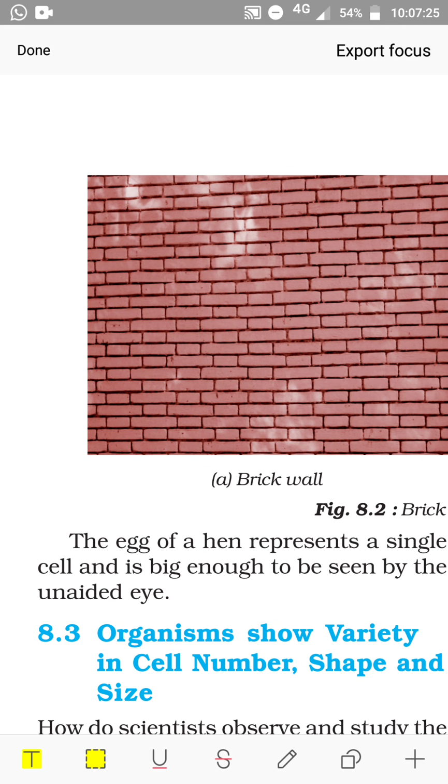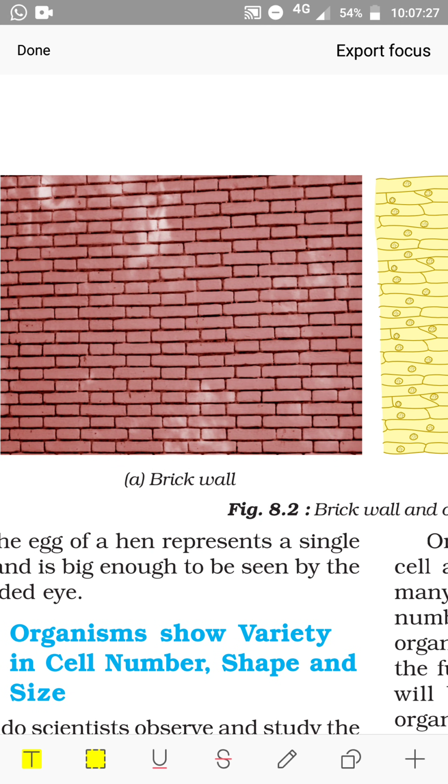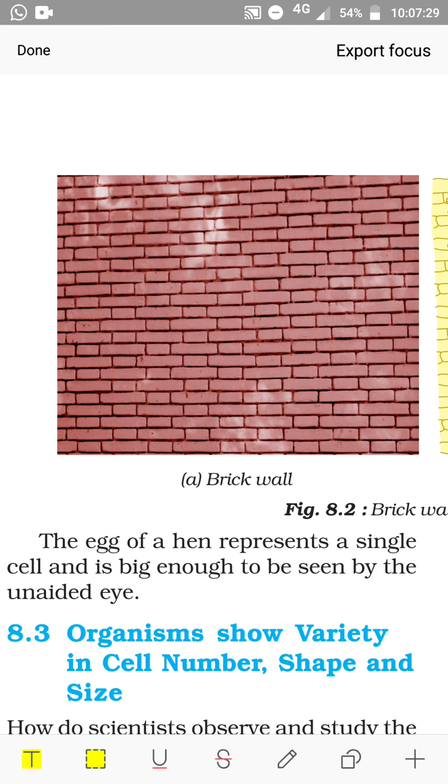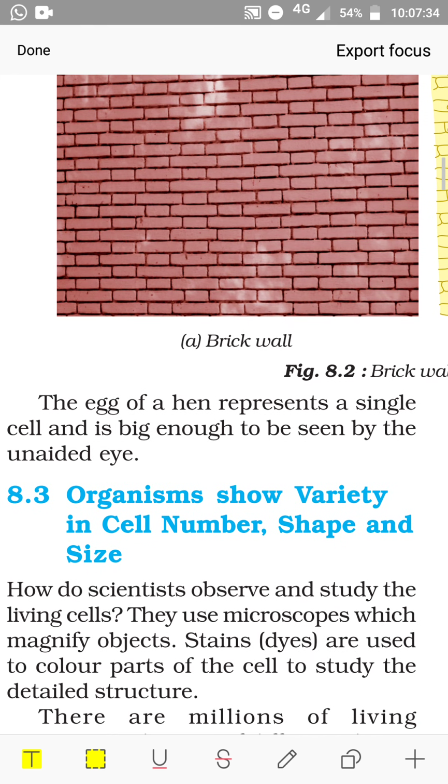Here you see the brick wall, the wall which is made up of bricks. Now one after another the bricks are being placed and make the wall. Next, we are going to learn that organisms show variety in cell number, shape and size.